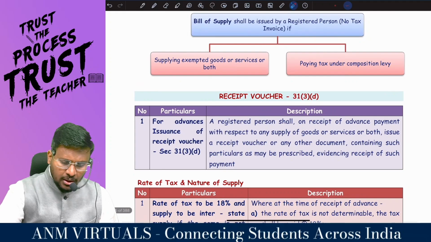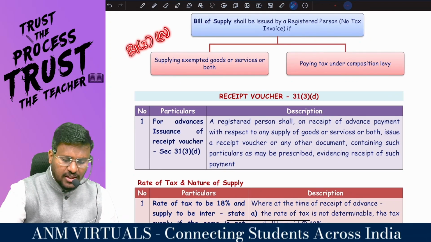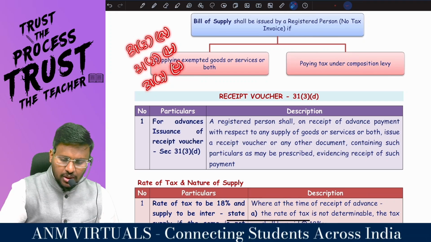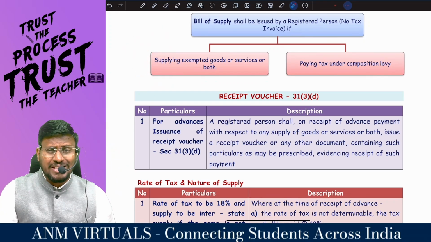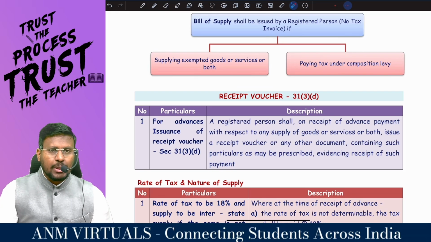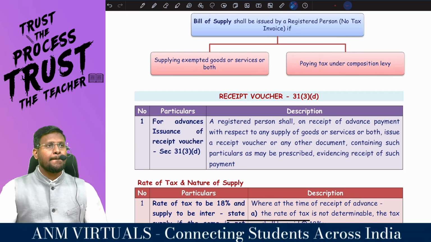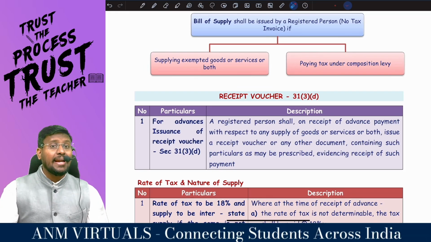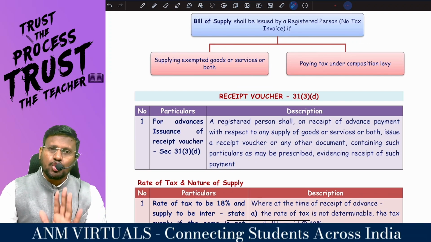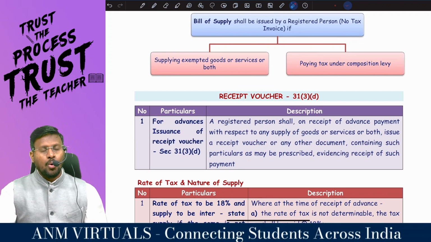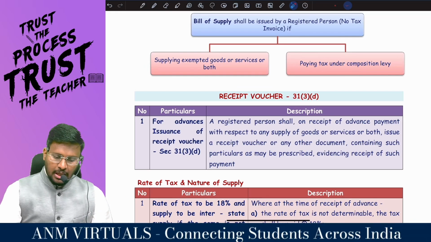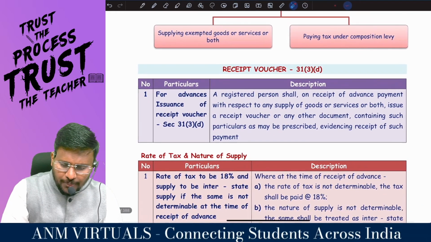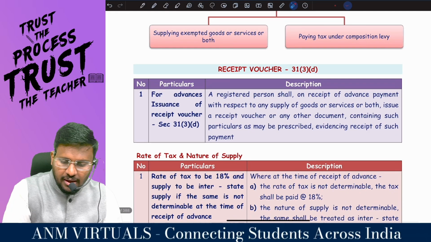So we have done 31 subsection 3 clause A, 31 subsection 3 clause B, 31 subsection 3 clause C. What is 31 subsection 3 clause A? Revised tax invoice. What is 31 subsection 3 clause B? Consolidated tax invoice. It's not revised, it's consolidated tax invoice. What is 31 subsection 3 clause C? Bill of supply. Now 31 subsection 3 clause D is receipt voucher.